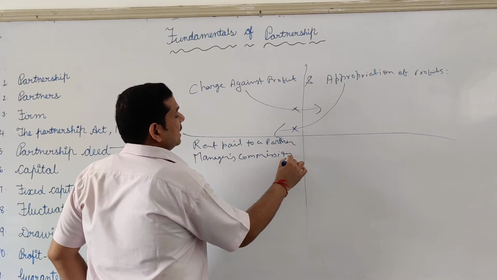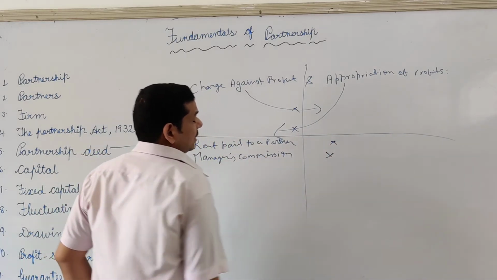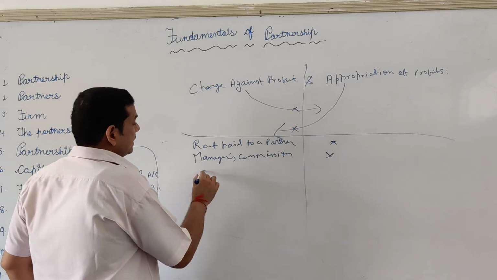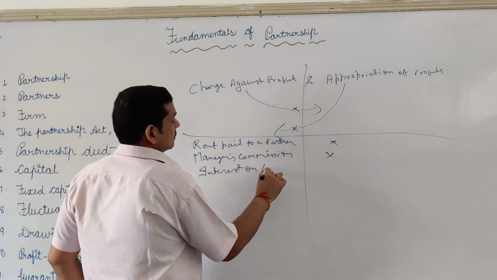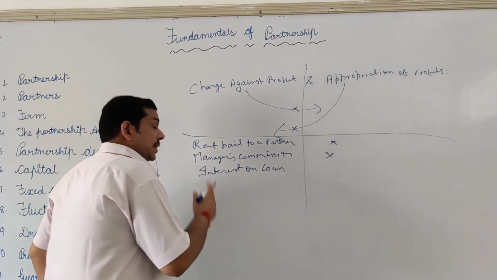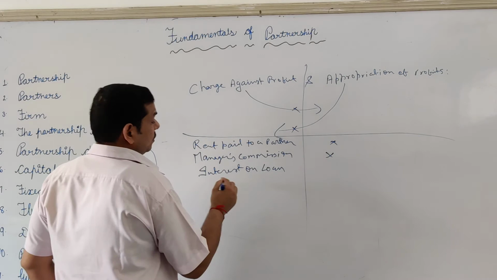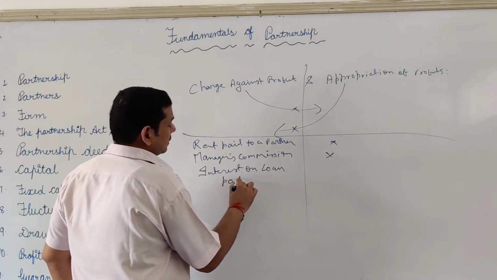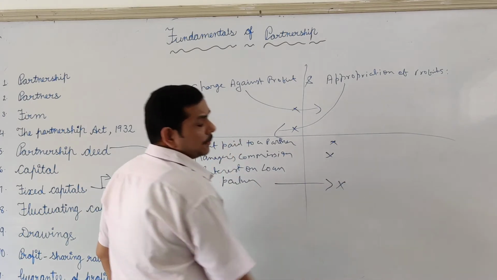Similarly, manager's commission is again a charge against profit, it's not an item of P&L appropriation. Similarly, interest on loan. Interest on loan is again a charge against profit, and even if interest on loan is payable to a partner, it's still a charge against profit. It has nothing to do with the P&L appropriation.